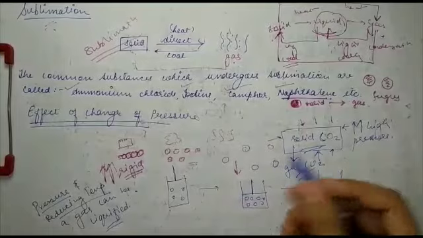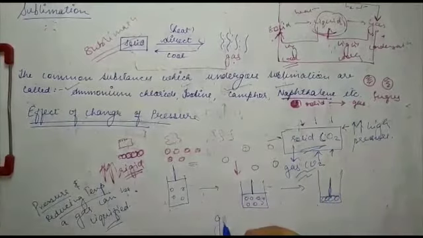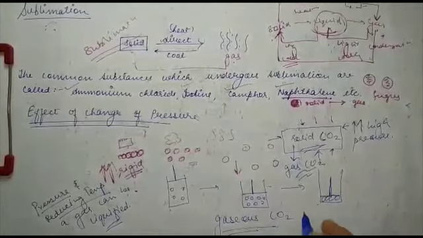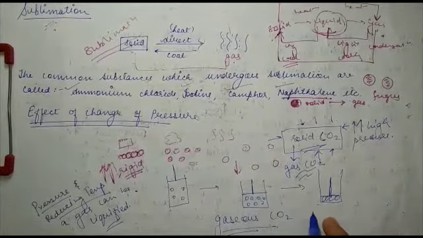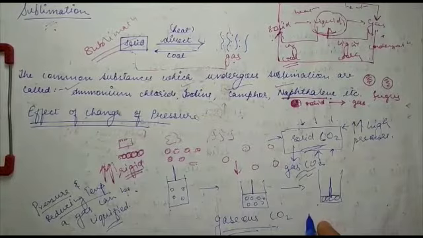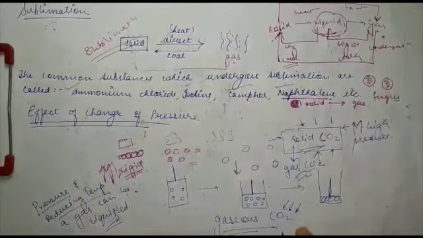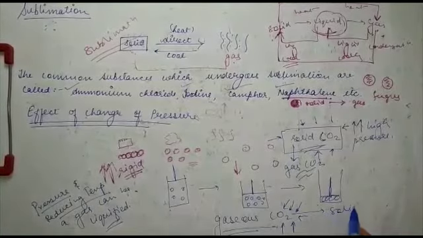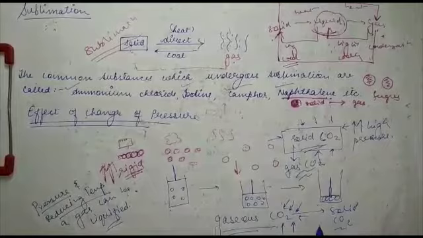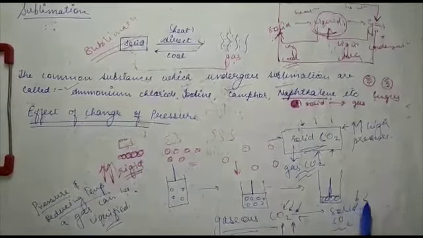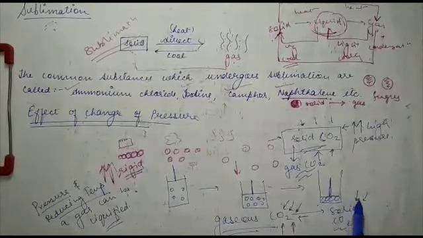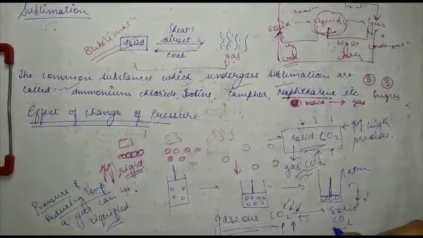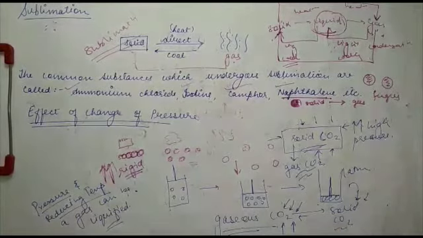Because normally in the atmosphere, what kind of CO2 do you get? Gaseous. Yes, in the atmosphere we have gaseous CO2. Why? Because here in our atmosphere the pressure is not very high. But when you apply a lot of pressure on this CO2, it will be converted to solid CO2, and you need to apply this pressure constantly, because as soon as you decrease the pressure to 1 atmosphere, this solid CO2 will get converted to gaseous CO2.